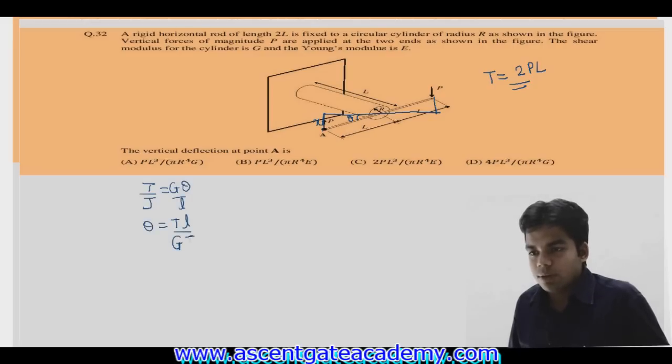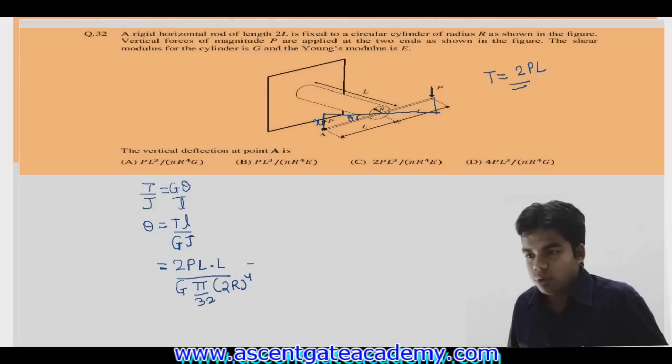So just put in the values. T we have determined as 2PL, into L, upon G into J. J is what? Pi by 32 into d raised to the power 4, where d is 2r, raised to the power 4. So this will be equal to 4PL squared upon G into pi r raised to the power 4. So this is the value of theta.